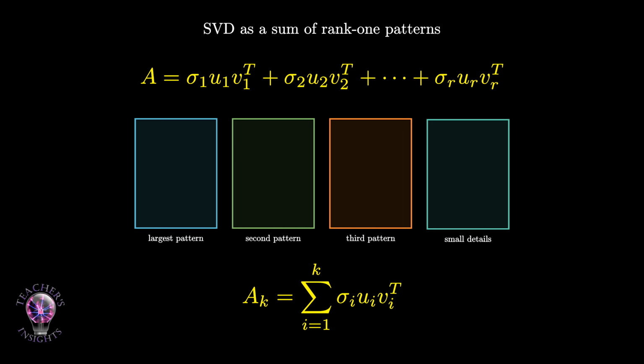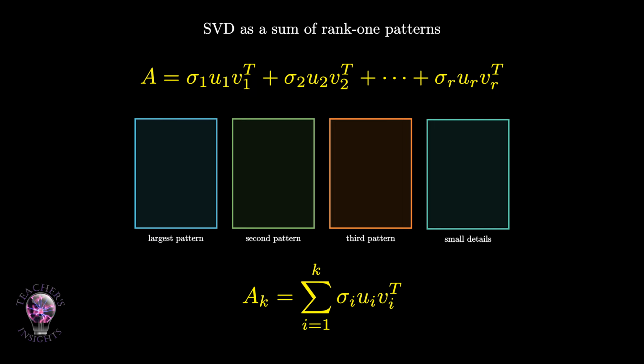Because the singular values are arranged in decreasing order, the early terms usually capture the strongest structure. The later terms capture smaller details, fine texture, or noise. This is the idea behind low-rank approximation. Instead of keeping all the terms, we keep only the first k. A sub k equals the sum from i equals 1 to k of sigma i ui vi transpose. This gives a rank k approximation of A.